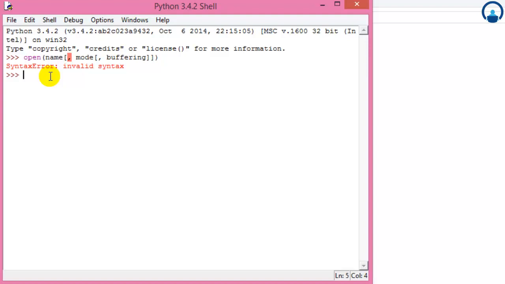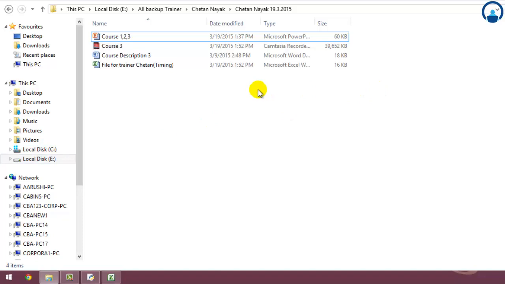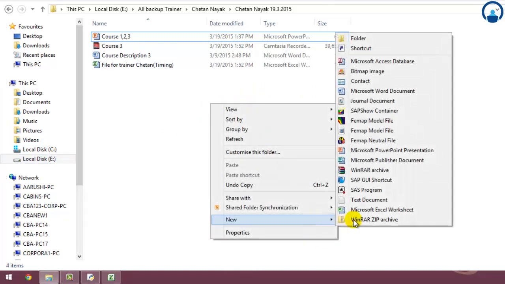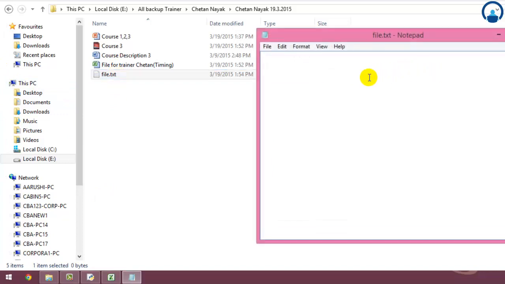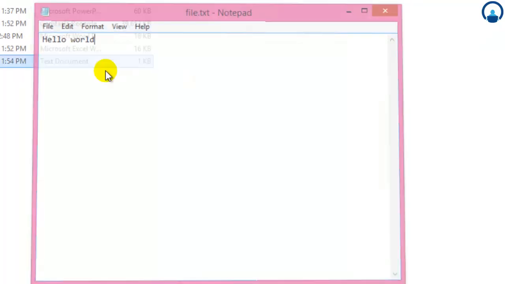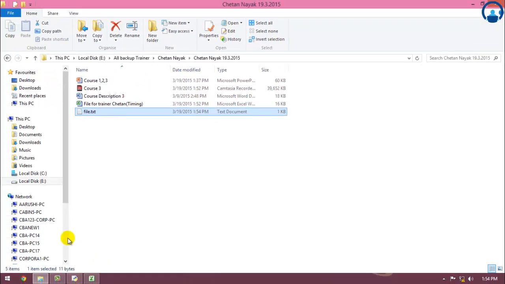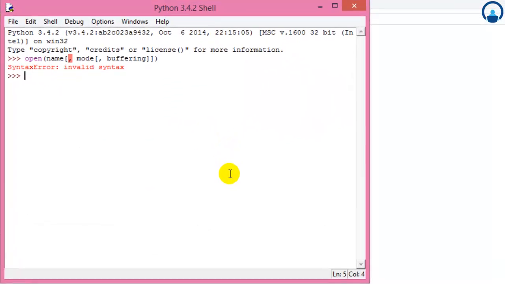So let's create a random file over here. I'll name it text document, and I will write file.txt. Let's say I write something in this, like hello world. It doesn't matter what you write, I'm just writing anything that we can write in a txt file. And I'll write in the interpreter, assuming that you also have the same operating system that I have, that's Windows 8.